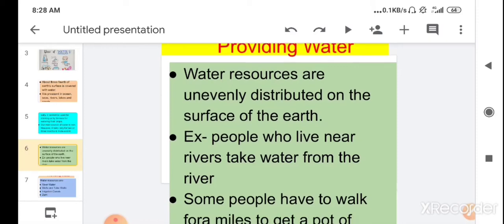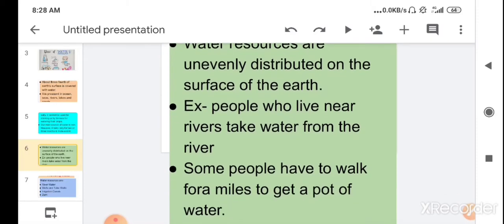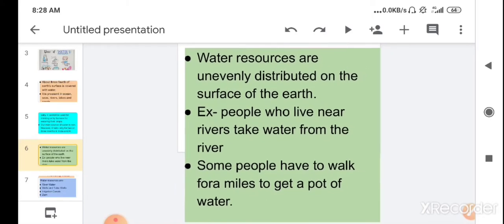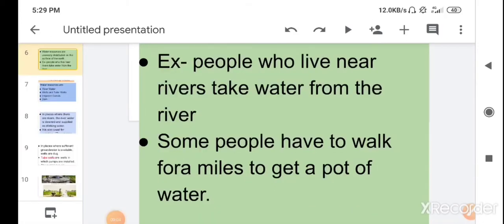But some people who live in dry areas have to walk for a mile where there is no source of water such as a river. So the people there have to walk for a mile to get a pot of water. So this shows that water resources are unevenly distributed on the surface of the earth.